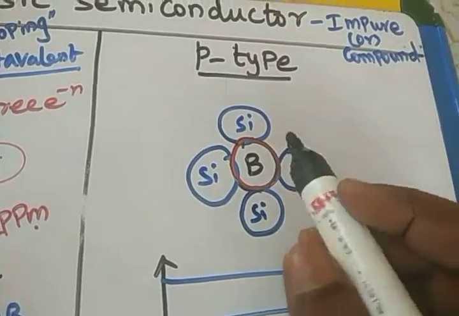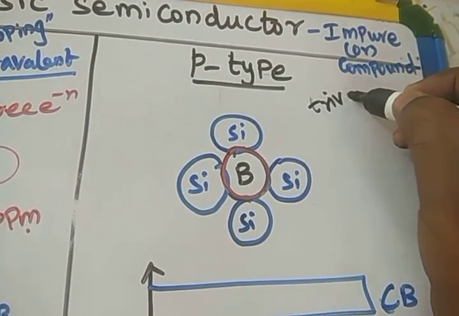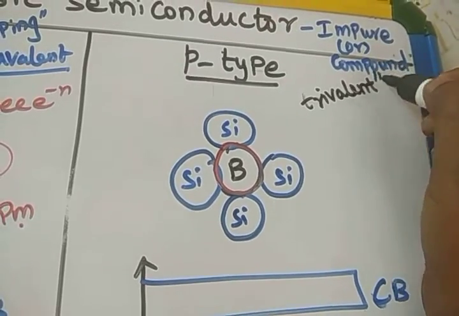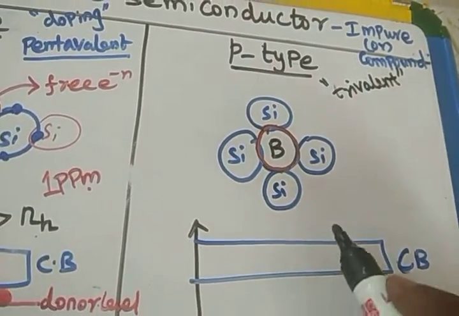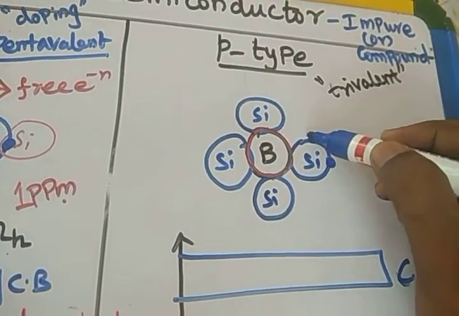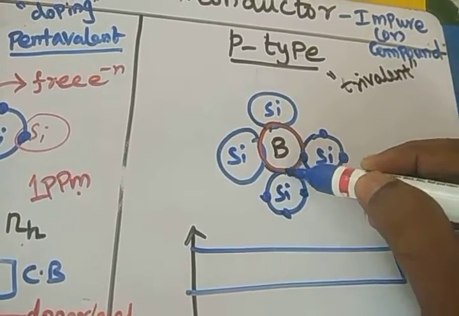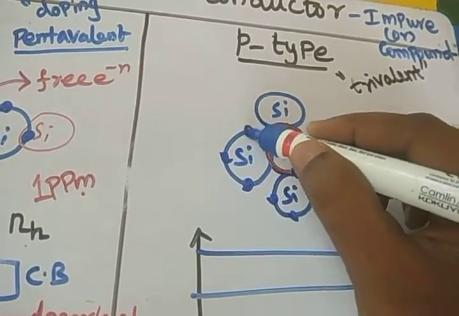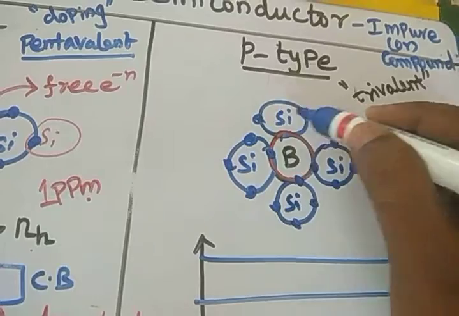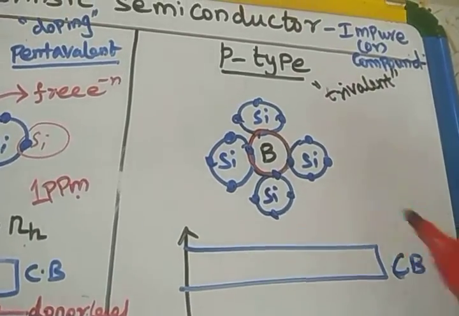Similarly, for a P-type semiconductor, we have to use a trivalent element. Trivalent means 3: the outermost orbit has only 3 electrons. The silicon atom has 4 electrons in the outermost orbit. Boron is a trivalent element.